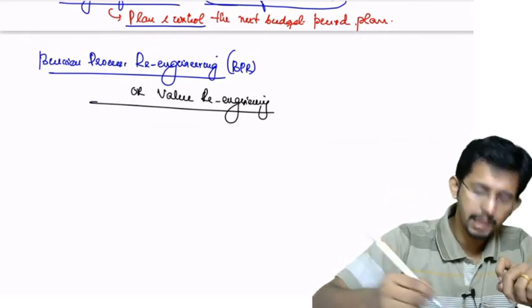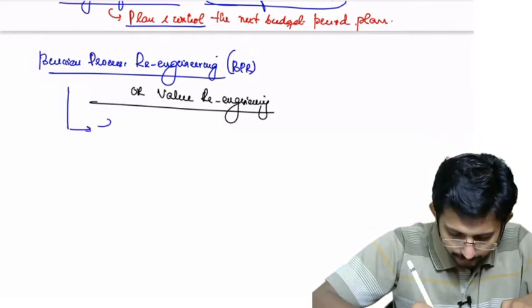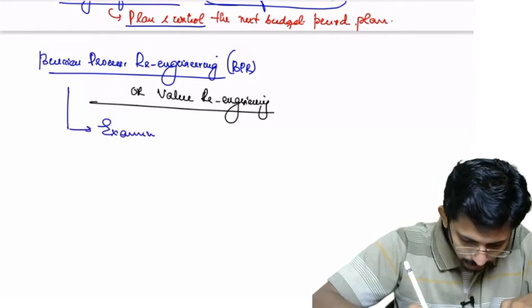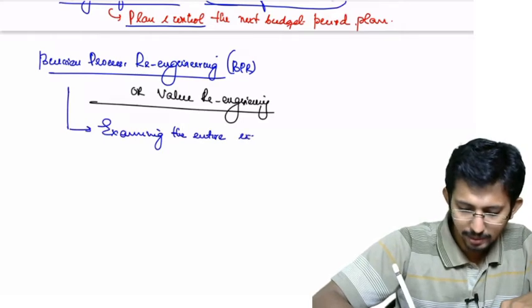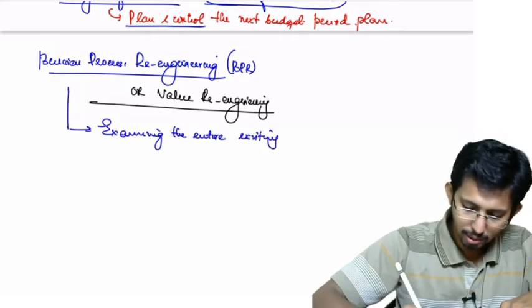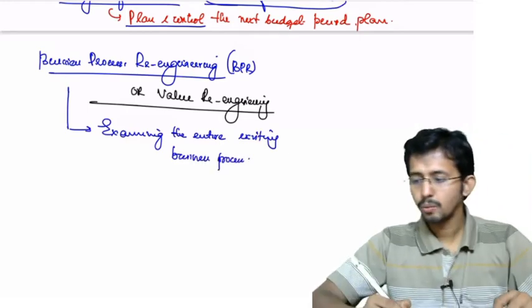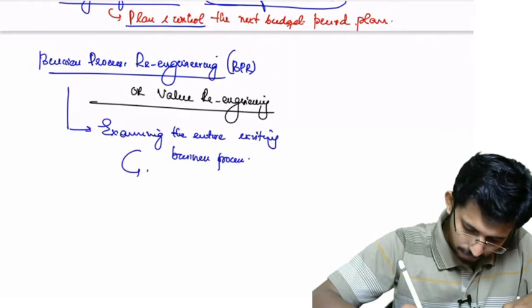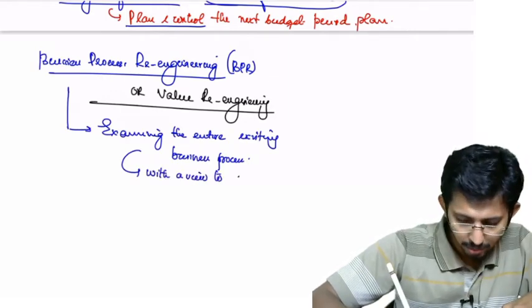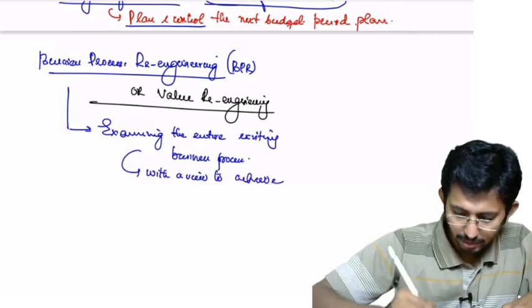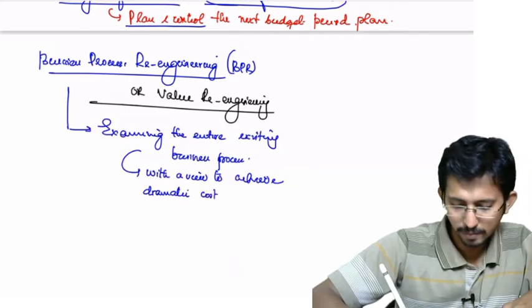In BPR, what you are doing is examining the entire existing business process with a view to achieve dramatic cost reduction.